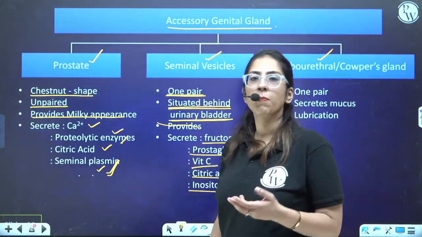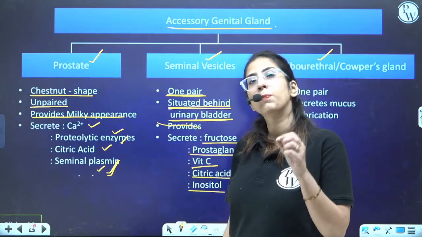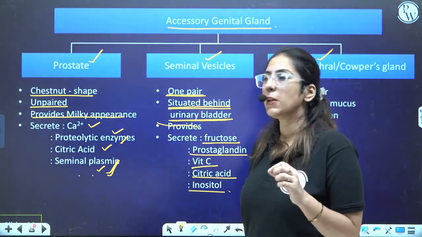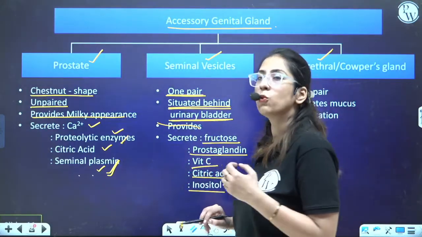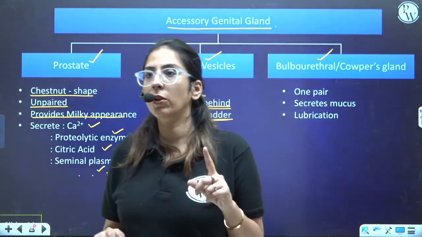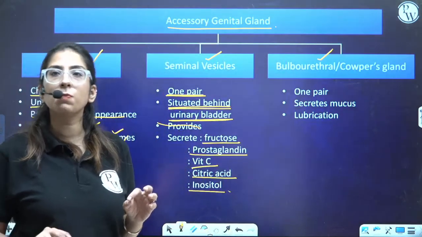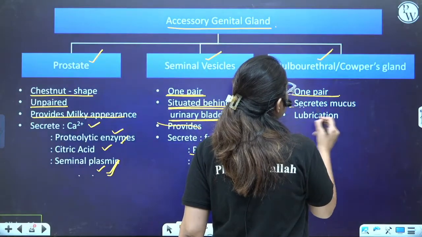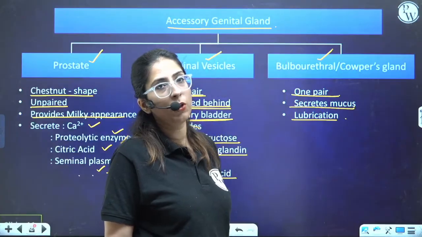Proteolytic enzymes are important for the penetration. Citric acid is important because it provides the acidity. Acidity is important, so they require a particular pH for their activity. Fructose, food, prostaglandin, movement. All these are super duper important. In case of a rape test, fructose is seen in the female reproductive tract. If fructose is present, that means sexual intercourse has happened. Now, one pair, bulbourethral glands, secrete mucus and it helps in the lubrication. So all these are super important, guys.